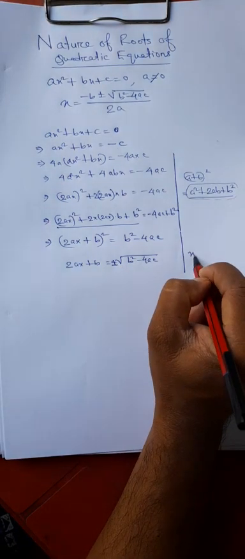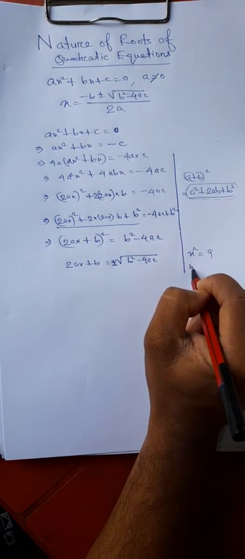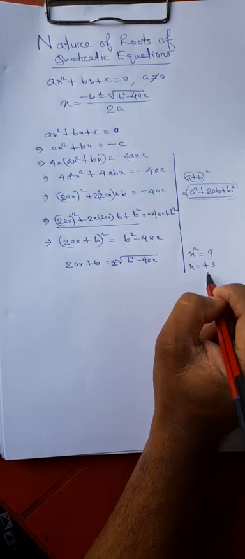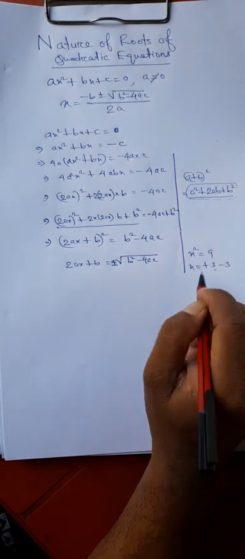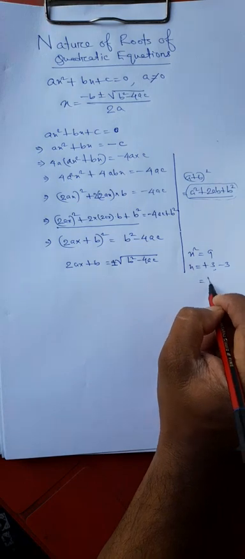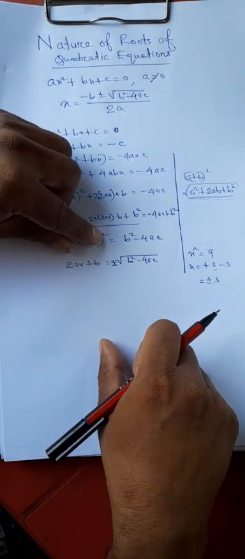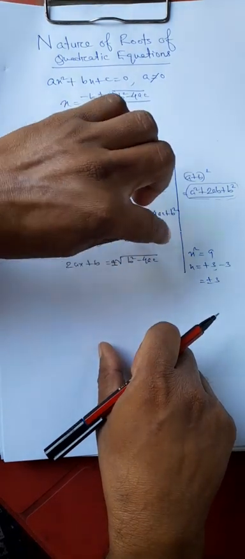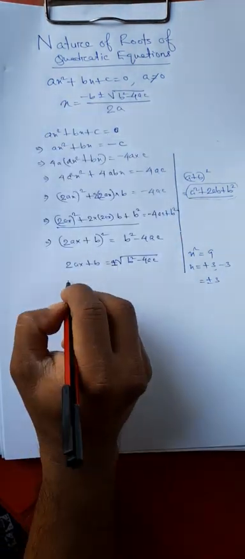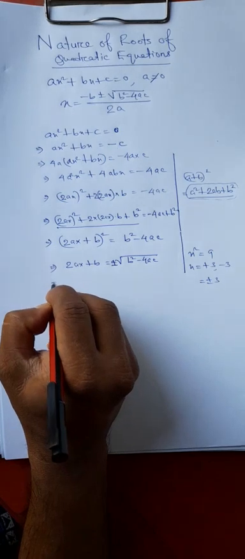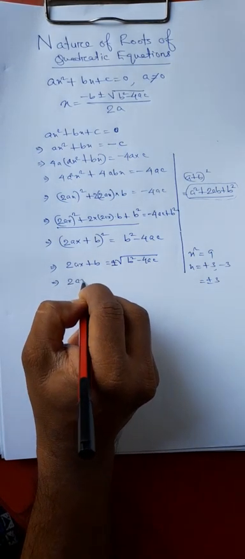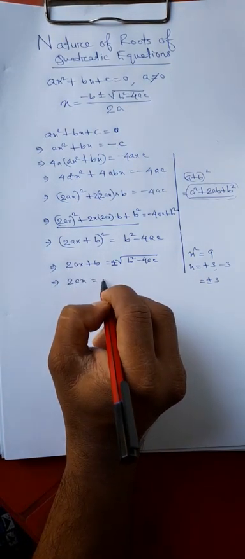For example, suppose x² = 9, x equals plus 3 or minus 3, right? So we write it as plus minus 3. Similarly, square root of this is also plus minus this, right? So we want to find x here. So again we will transpose the term b to the left hand side.